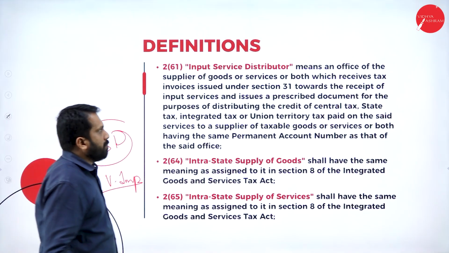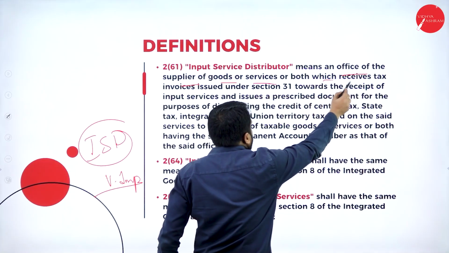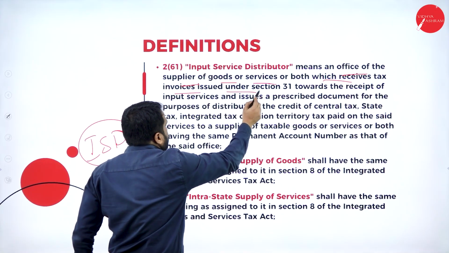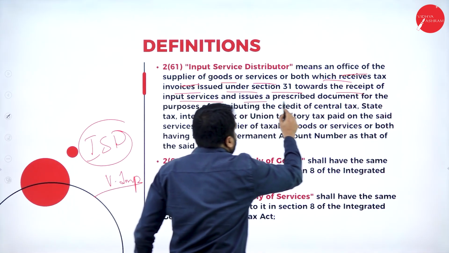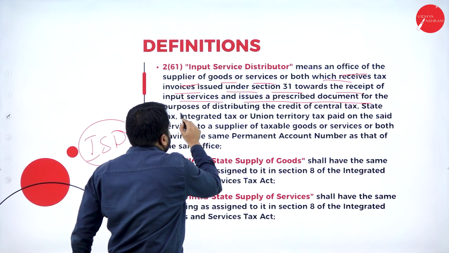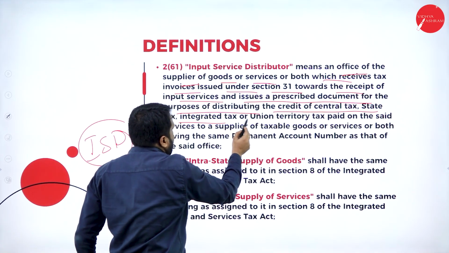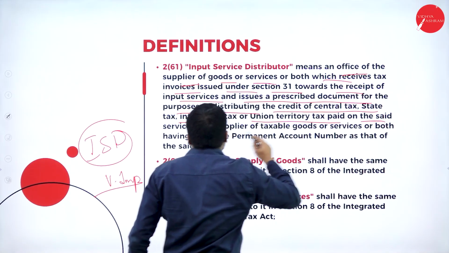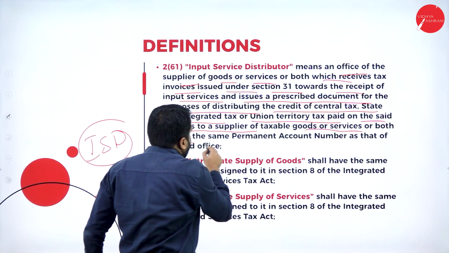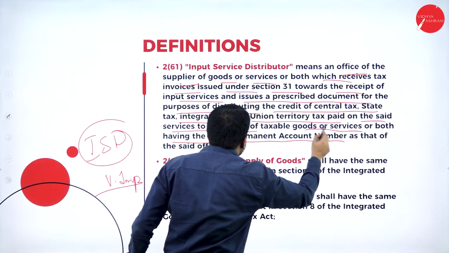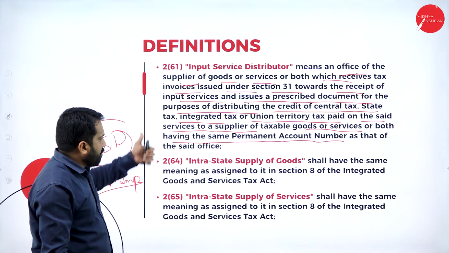Input Service Distributor means an office of the supplier of goods or services, or both, which receives tax invoices issued under Section 31 towards the receipt of input services and issues a prescribed document for the purpose of distributing the credit of central tax, state tax, integrated tax or union territory tax paid on the said services to a supplier of taxable goods or services, or both, having the same permanent account number, is called an input service distributor. You have to remember this definition.